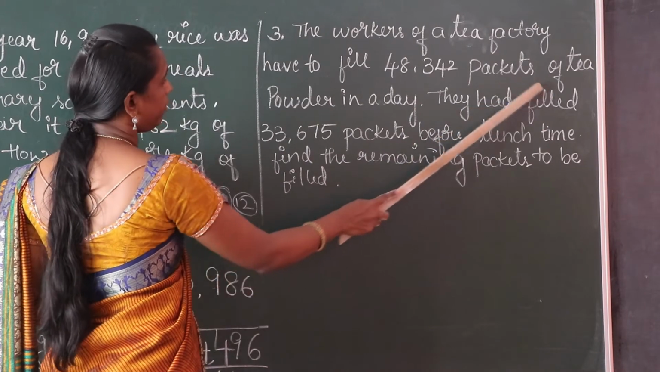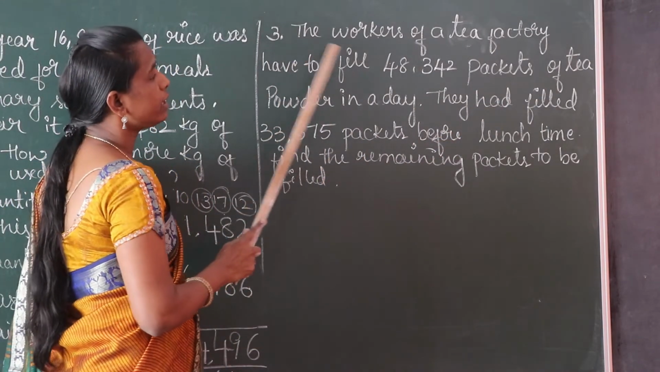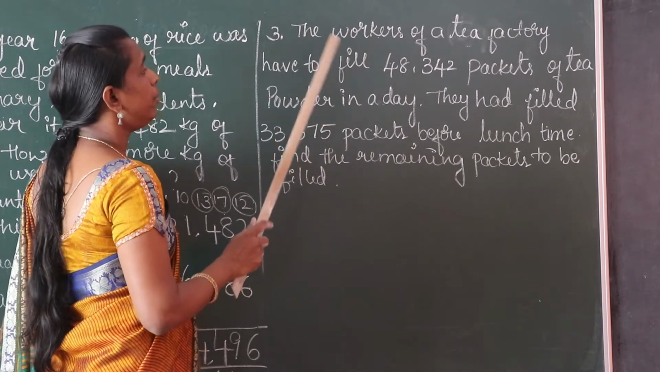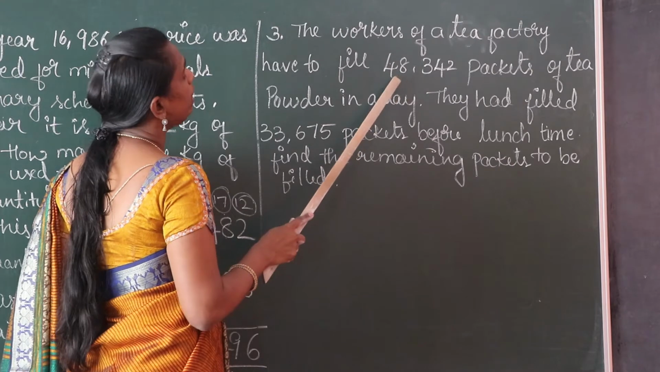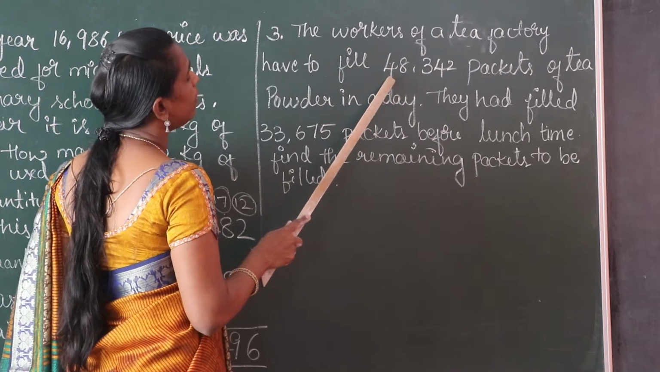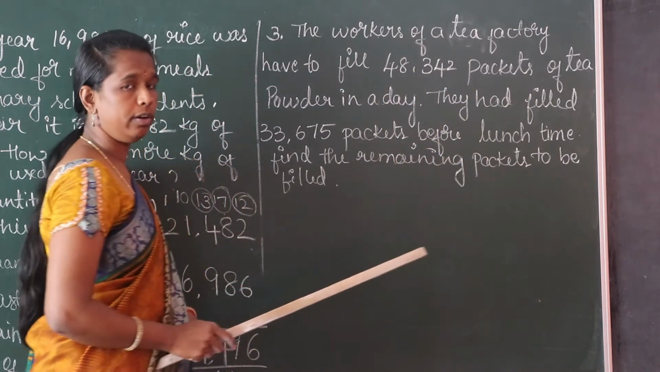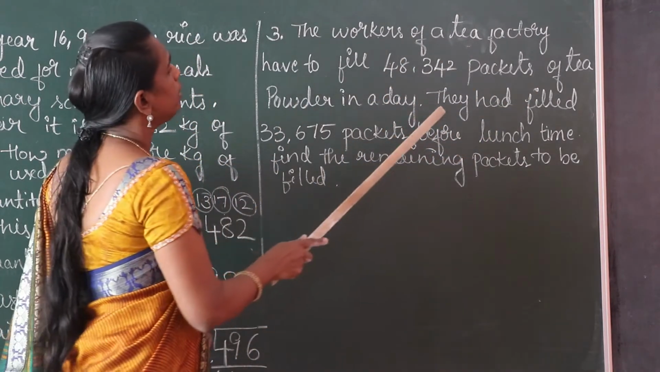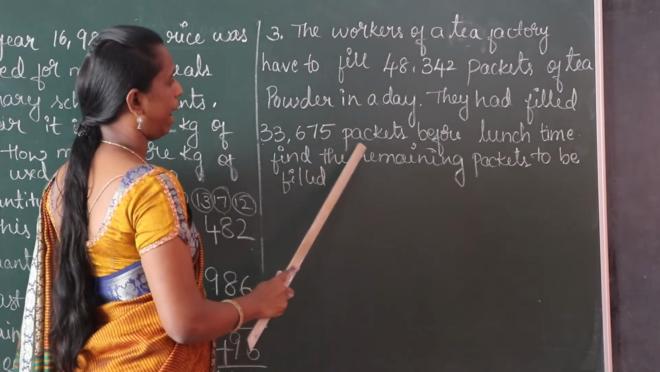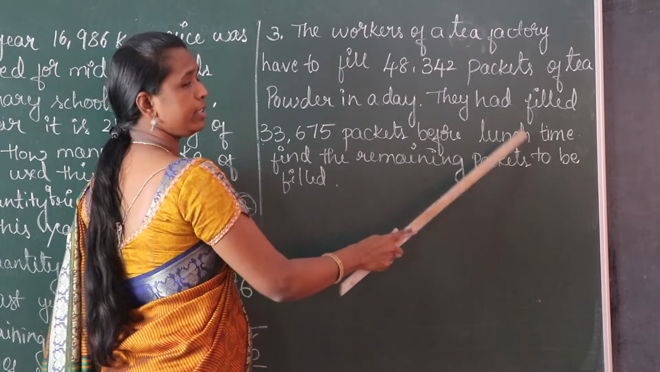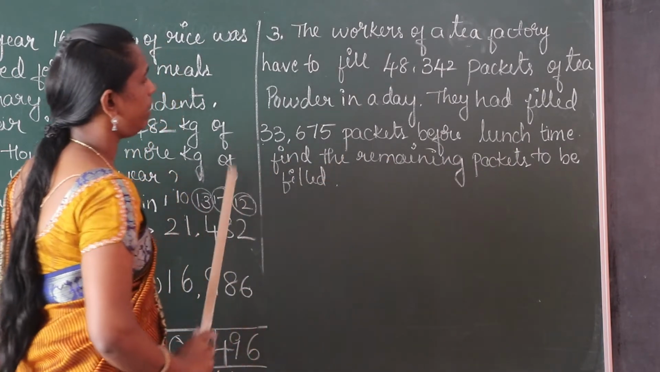Next sum is, the workers in a tea factory have to fill 48,342 packets of tea powder in a day. In a day, the workers in the tea factory fill the packets. How many packets? 48,342 packets of tea powder. Okay, children. In a day, they have filled 33,675 packets before their lunch time. Find the remaining packets to be filled.